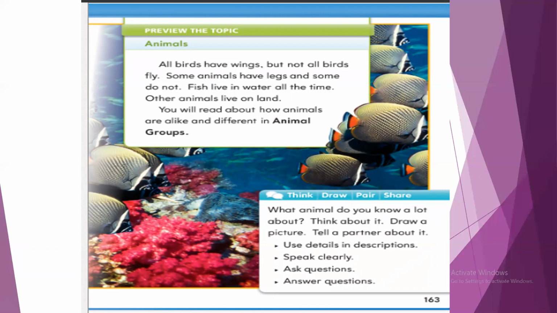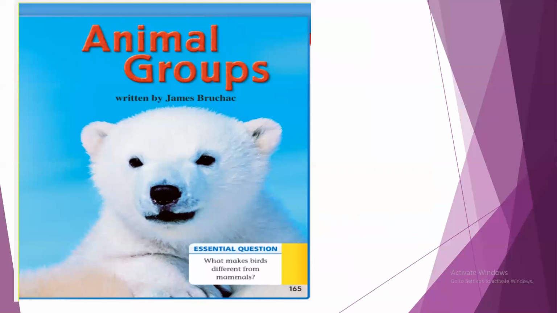As we know, how many animal groups are there? There are 5 animal groups. Let's say it: bird, fish, mammals, reptile, amphibian. Fish, bird, reptile, amphibians, and mammals. Animal Groups, written by James.